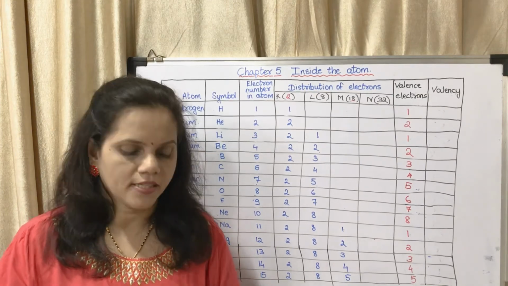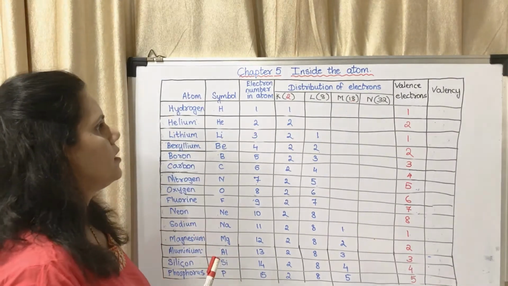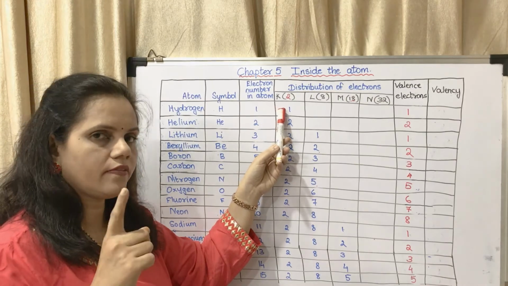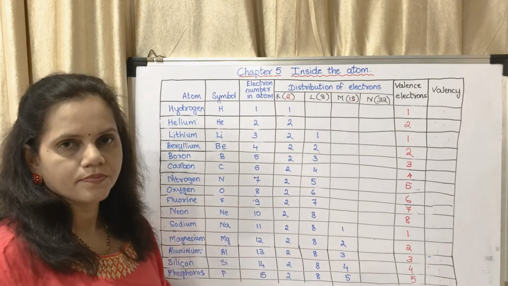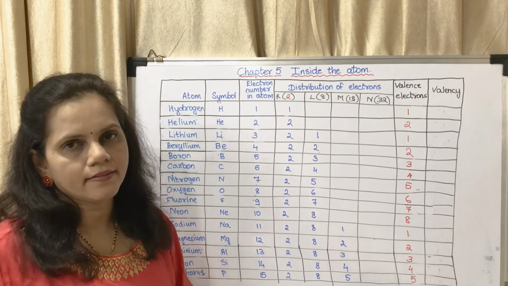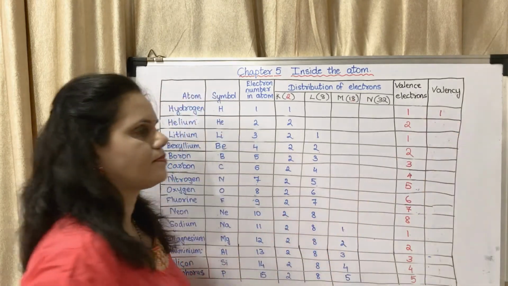Okay, now we will see the table. The first one is hydrogen. Its electronic configuration is 1. It is having only 1 electron in K shell. So if it is having 1, what will it do? It will give 1. So the valency is 1.